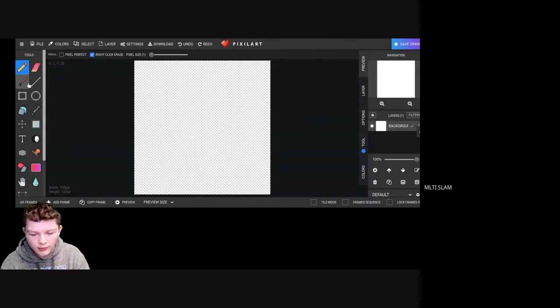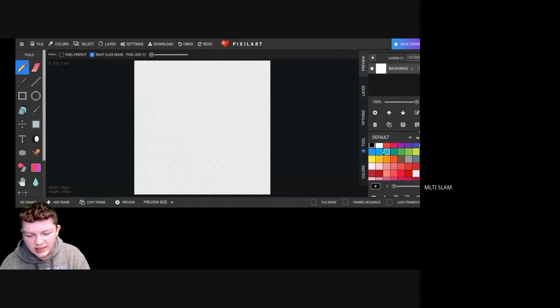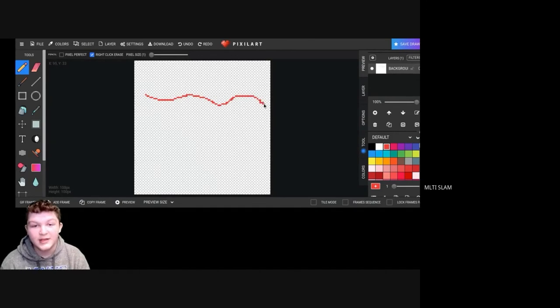If you go over to the tools, your pencil here is what it's stuck onto. You will see that when you scroll down, especially if you're on a Chromebook. If you're on an actual PC, you will not need to scroll down because it'll just be right there. But on a laptop, scroll down on the right side of your screen, and click any color you want, and you can draw away with the pencil tool, making literally any shape.